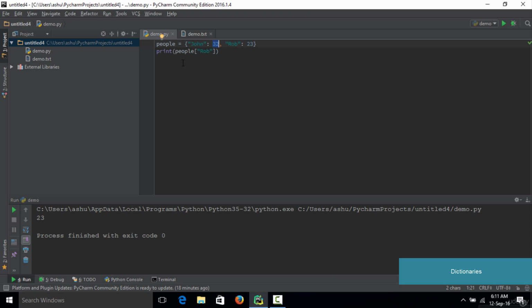So that's it for this lecture, and in the next lecture we are going to learn about dictionary functions. We have learned what dictionaries are and how to define data in them, but we are going to learn about a few functions which are helpful while manipulating or carrying out some operations on the data present in the